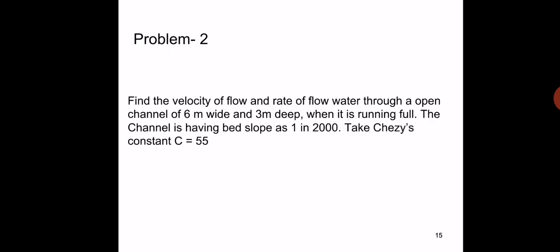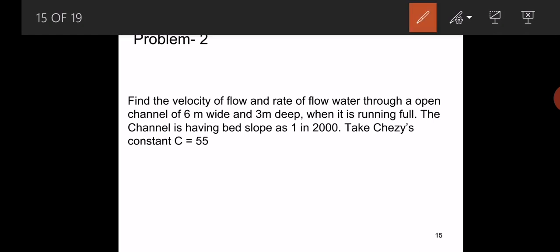Next, let's go for the second problem. Find the velocity of flow and rate of flow of water through an open channel. Means he has asked for V and the rate of flow Q, through an open channel of 6 meters wide and 3 meters deep, when it is running full.